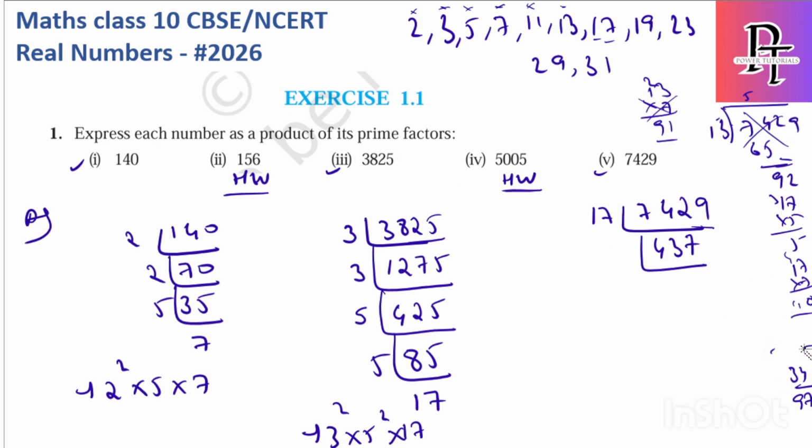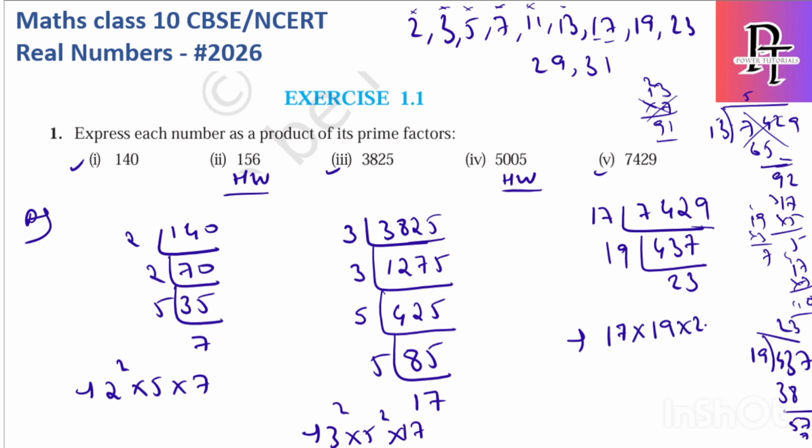Let's check for another prime number, which is 19. 19 into 437: 19 2s are 38, 19 3s are 57. Yes, it is the 19 table. If I divide, I'll get 23, and 23 is also a prime number. So for 7429, I can say the factors are 17 into 19 into 23.